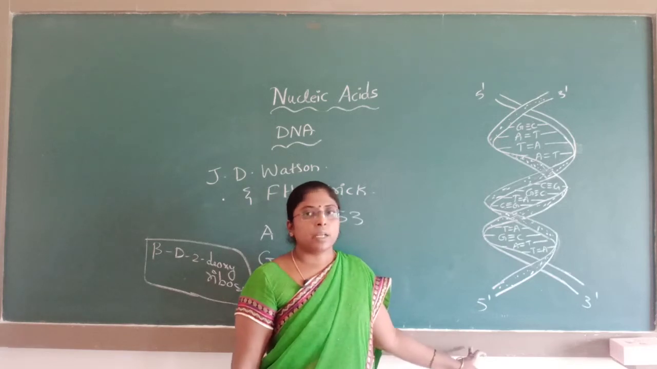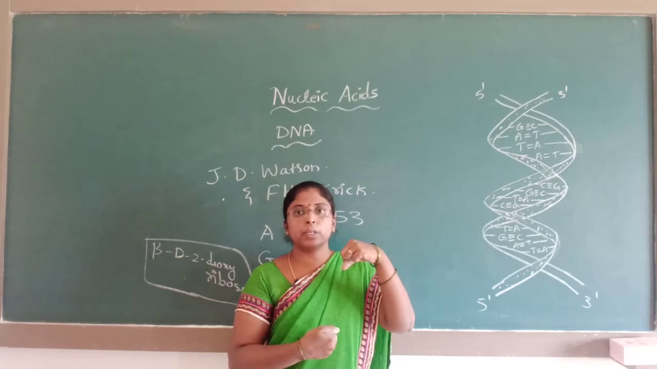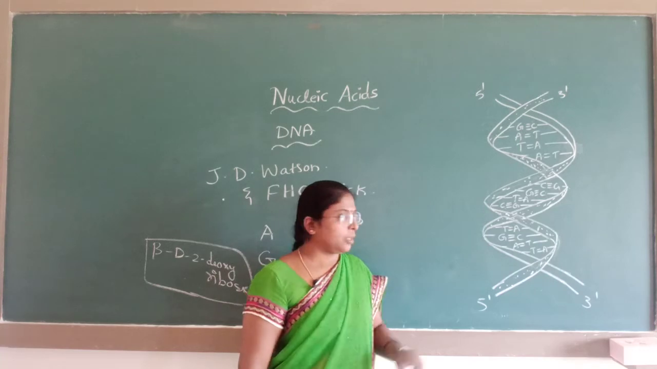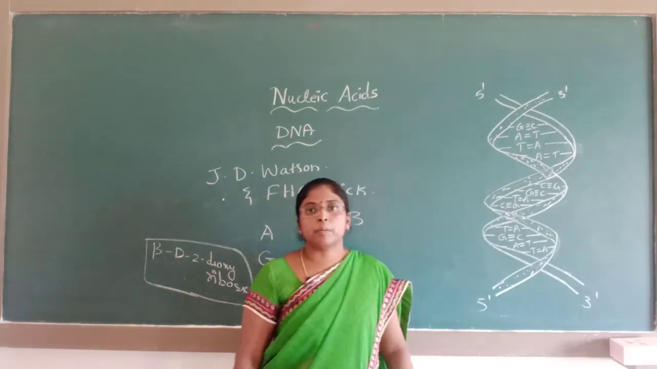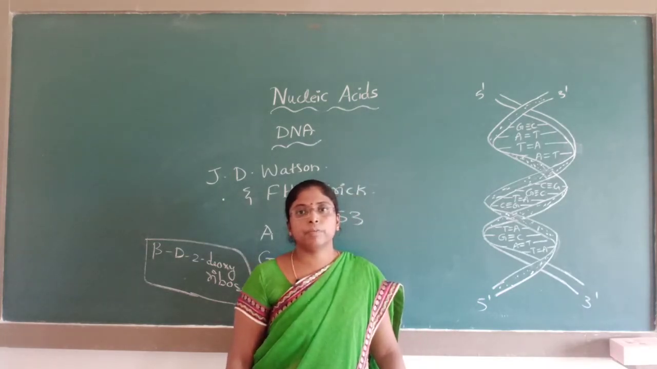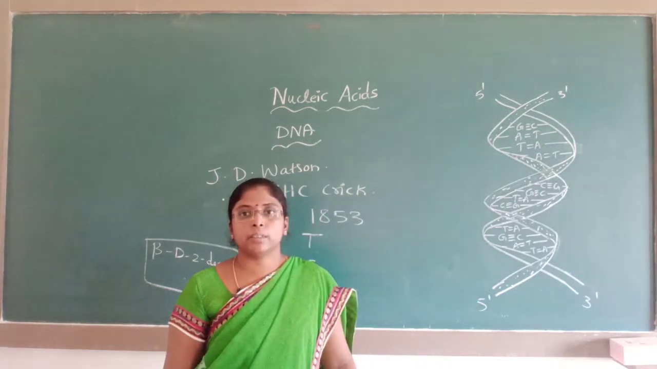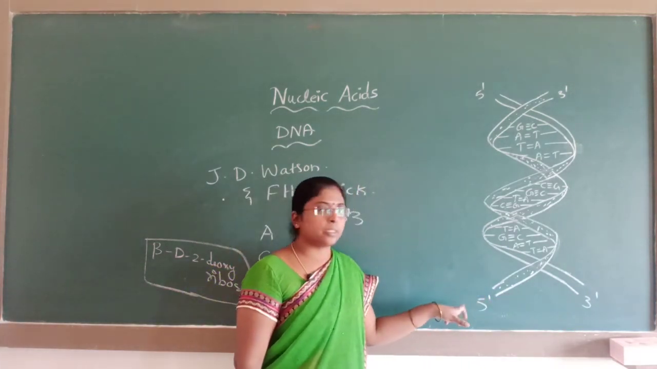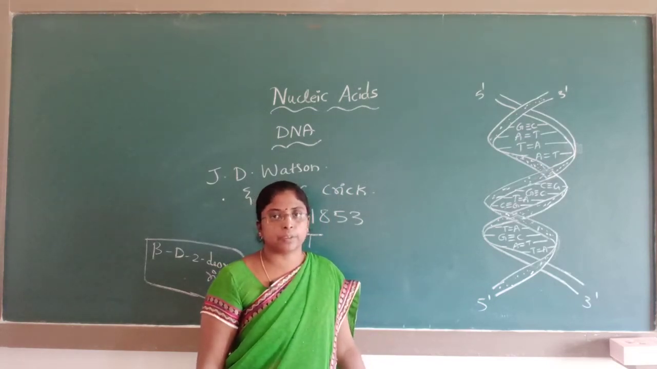It represents a twisted ladder. If we twist the ladder, it will be similar to the double helical structure of the DNA. 5' and 3', what do they represent? They represent the position of the phosphoester linkage with that of the sugar. If the phosphoester linkage is at the third position of the sugar, it represents 3'. If the phosphoester linkage is present at the fifth position of the pentose sugar, it represents 5'.